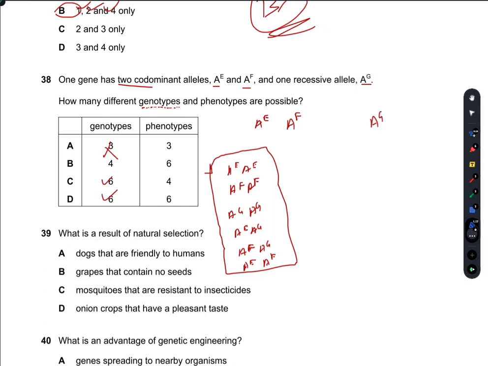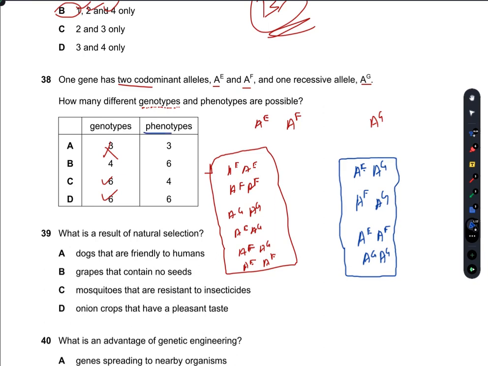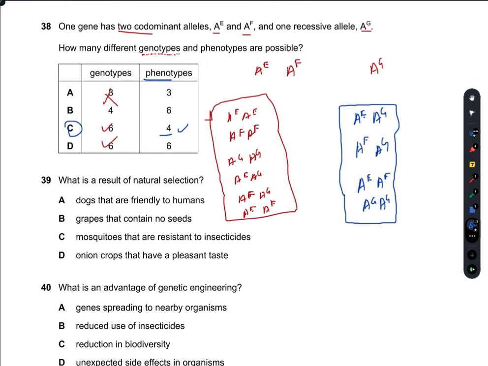Whereas for phenotypes, we have to find the combinations in which the expression of genes can be the same. The expression of genes is present. It can be either AE and AG, it can be AF and AG, it can be AF itself, and it can be AG and AG, which means a recessive one. So phenotypes here are 4. So C is the right option.